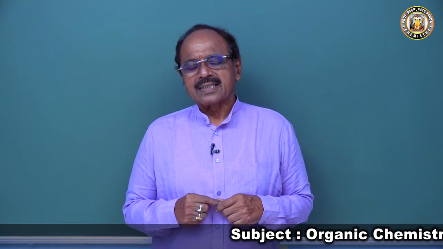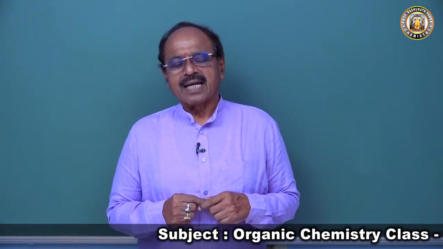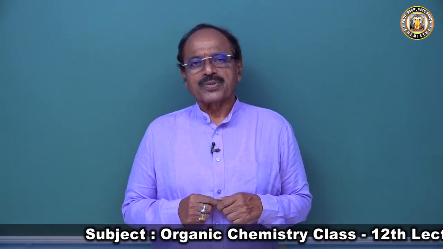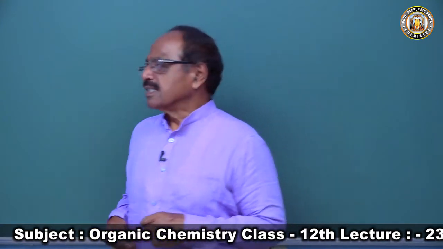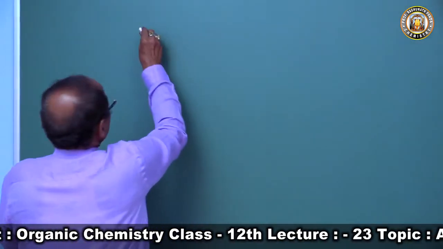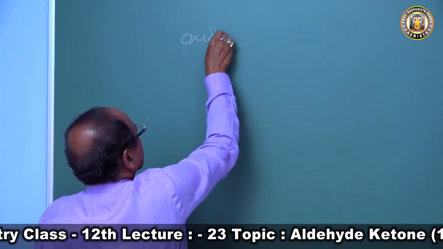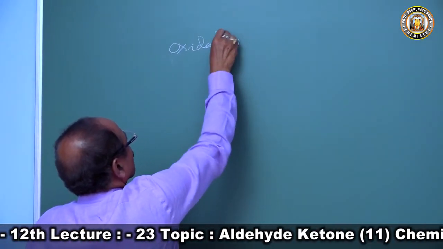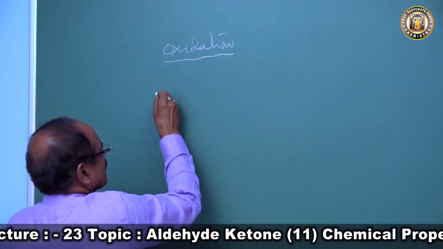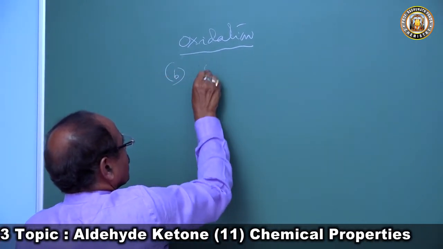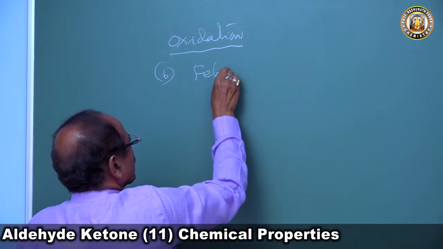Now, we will discuss the next oxidation reaction that aldehydes give but not ketones, which is the reaction with Fehling solution. In the oxidation reactions of aldehydes, the first we have taken is Tollens reagent, and the second we are taking is Fehling solution.